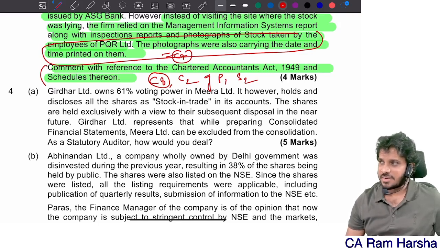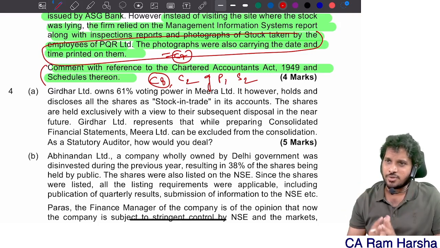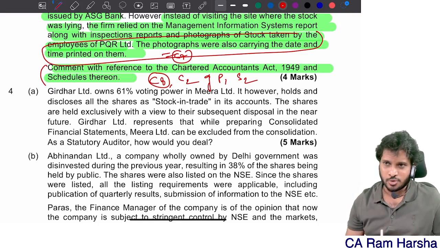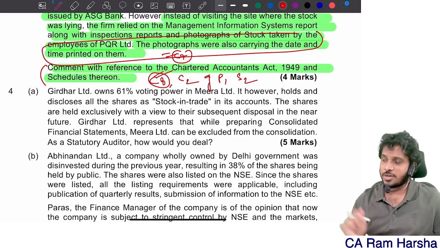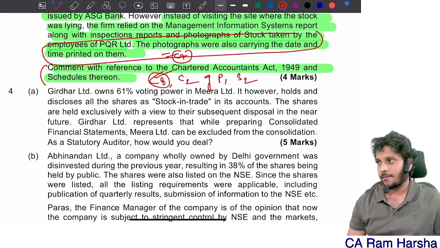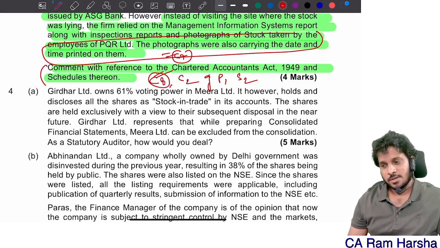Okay, since the word financial statements is used, we can take a narrow conclusion. Only financial statements, clause number 2 applies. But clause number 8 straight away applies. Sufficient appropriate evidence, you didn't obtain and reported. Read clause number 8. Guilty of professional misconduct.